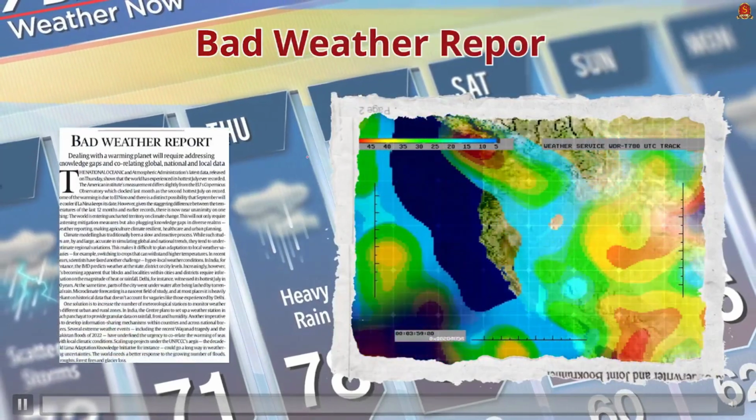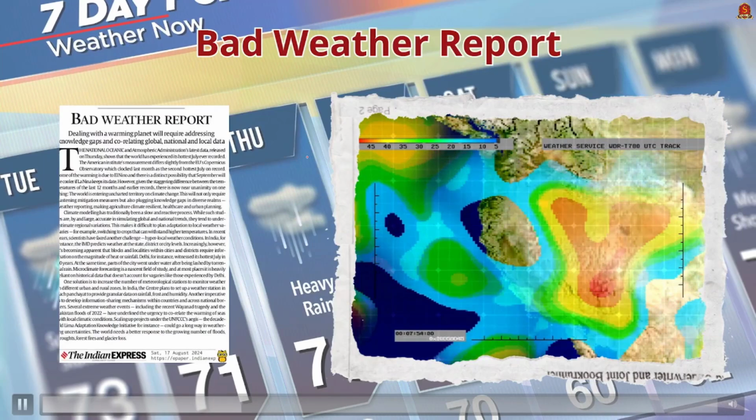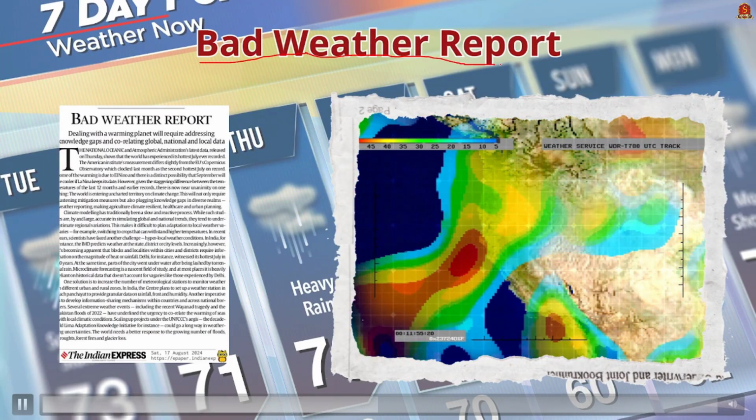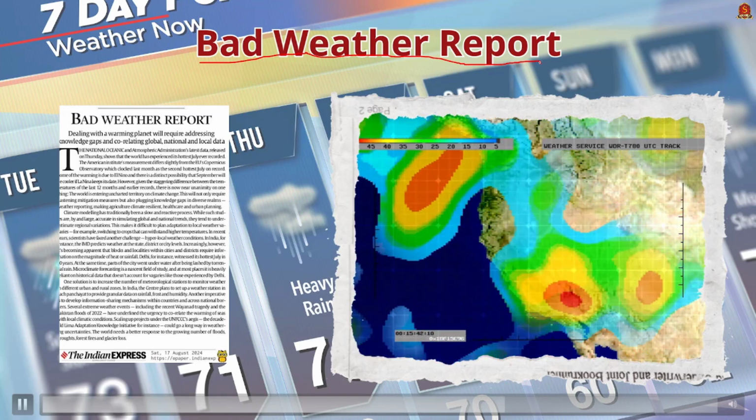Look at this article. It talks about the bad weather report which has been recently published in the editorial section of the Indian Express. This article talks in brief about global warming and the challenges that we are about to face. So let's get into a deep analysis of this editorial topic.